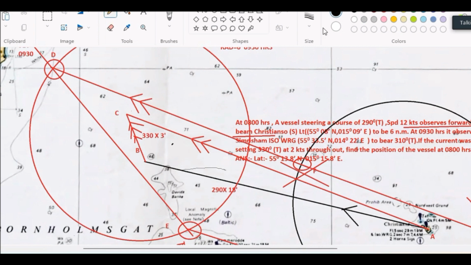This is your heading. This is your 290. The vessel is on a different track, AC, but my heading is not going to change. The heading remains the same. Bodily it will drift. See, this is parallel to the CTS. The heading will not change. The course will not change, but the track will change. That different track, AC, we call the course made good. The heading will remain the same.